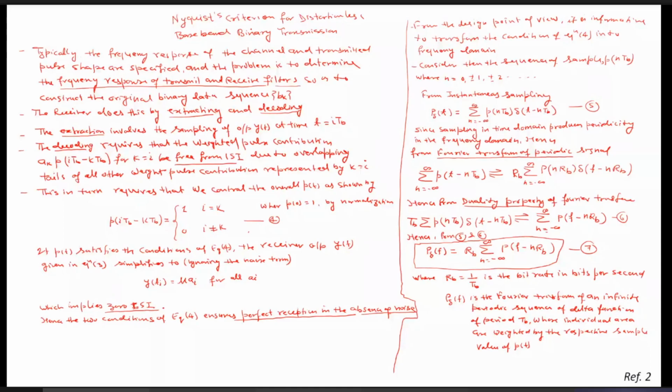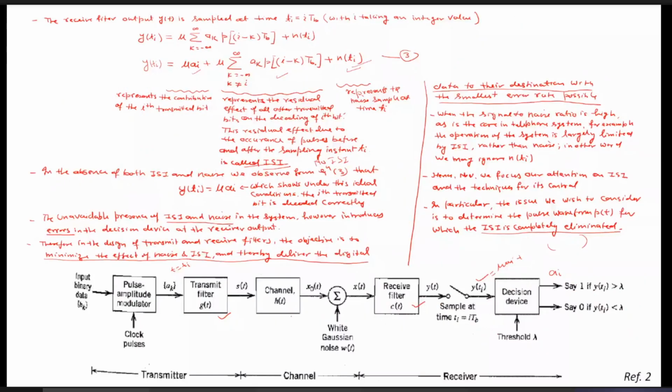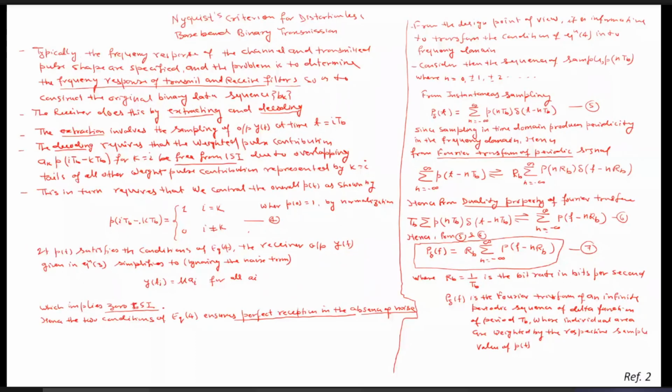So, as I told you, if P(iTb minus kTb), this expression, is 1 for I equals K, and is 0 for I not equal to K, in that case we can say that our y(ti) will be simply mu ai.